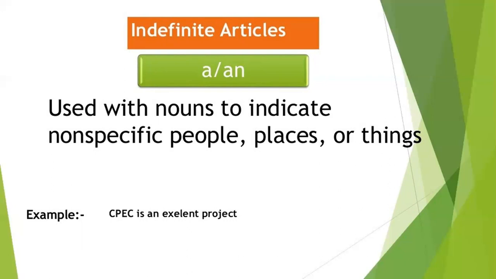Okay. So our first example is, CPEC is an excellent project. So here you can see we use an. Why? Because E is what? E is a vowel. So an is used before words beginning with a vowel. In English, we have five vowels. Which are they? A, E, I, O, U. Okay. So here E is one vowel. That's why we use an.